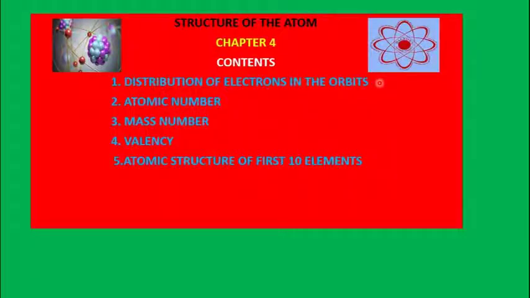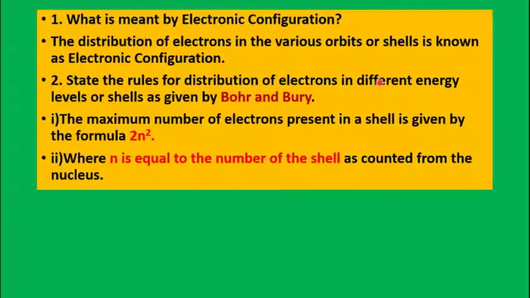So children, let's learn about the distribution of electrons in the orbit, then atomic number, mass number, valency, atomic structure of first 10 elements, from the chapter Structure of Atom. So let's recall what we have learned. What is meant by electronic configuration? The distribution of electrons in the various orbits or shells is known as electronic configuration. What are the rules for distributing electrons in the different energy shells or levels as given by Bohr and Bury?